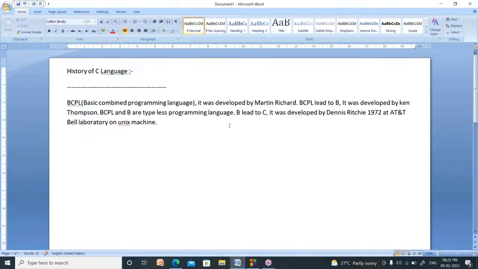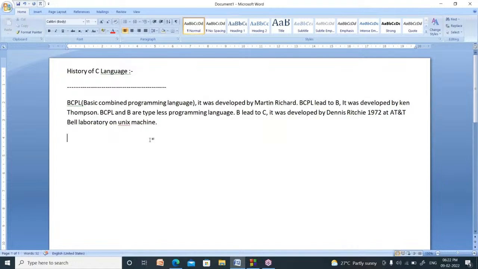From B language, C language was developed by Dennis Ritchie. BCPL and B are typeless programming languages, meaning there are no data types in them. C is a typed programming language, which means it has data types.